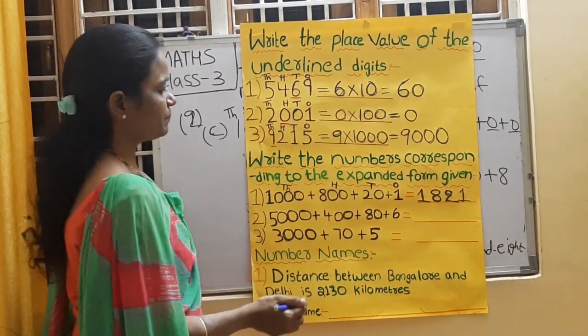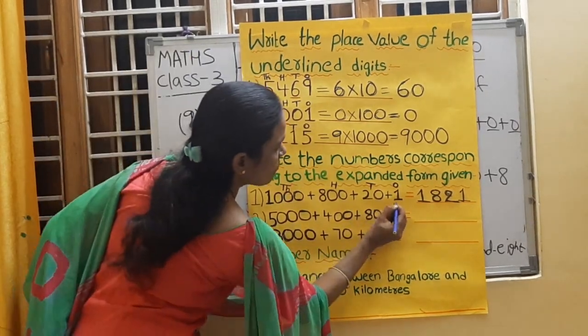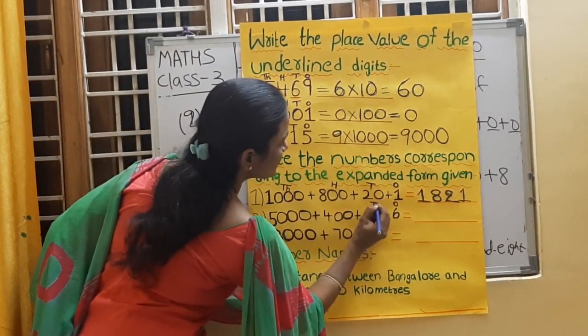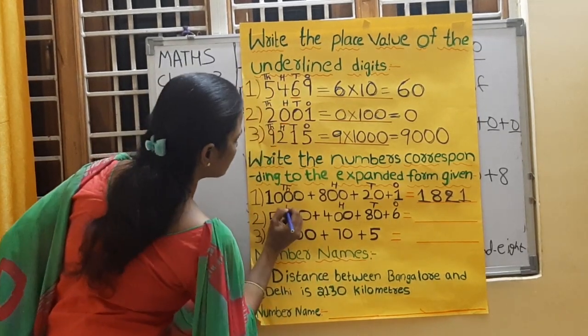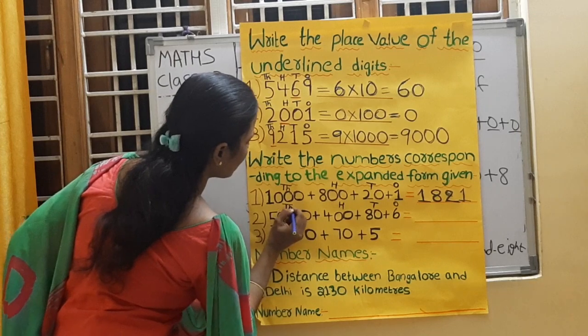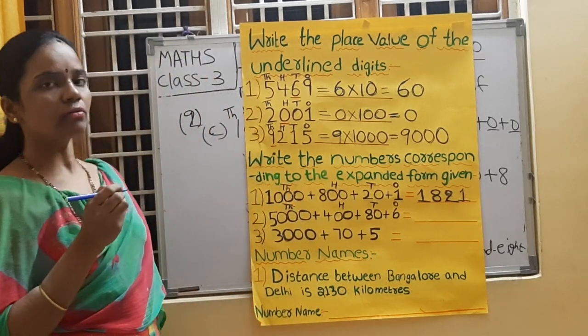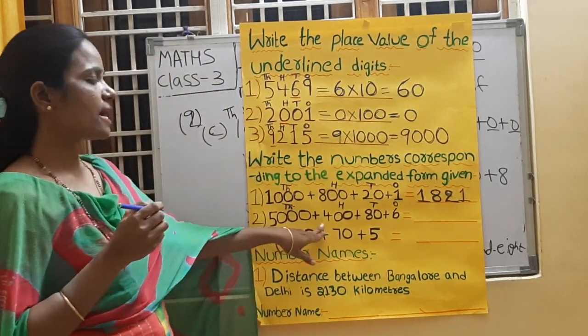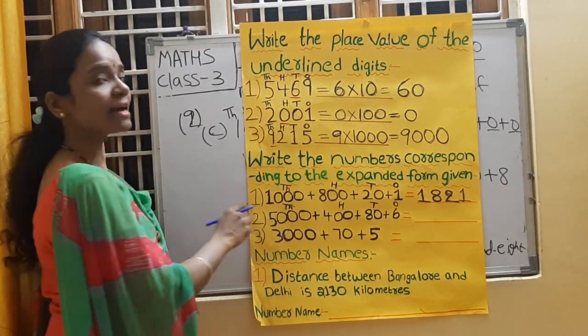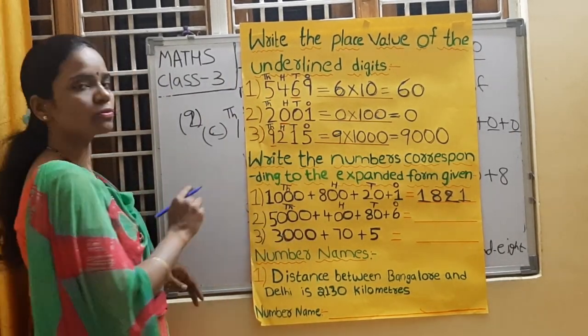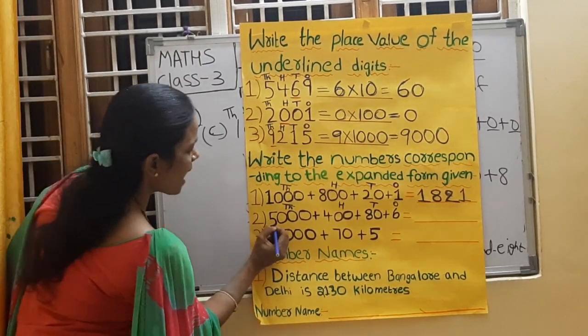First, write down the places. Ones place, tens place, hundreds place, thousands place, right? Now write down the short form for this expanded form. So here, how many thousands are there? What is the number in thousands place? 5.